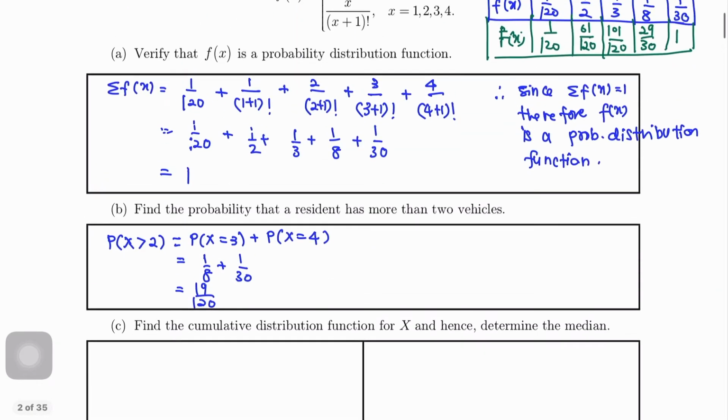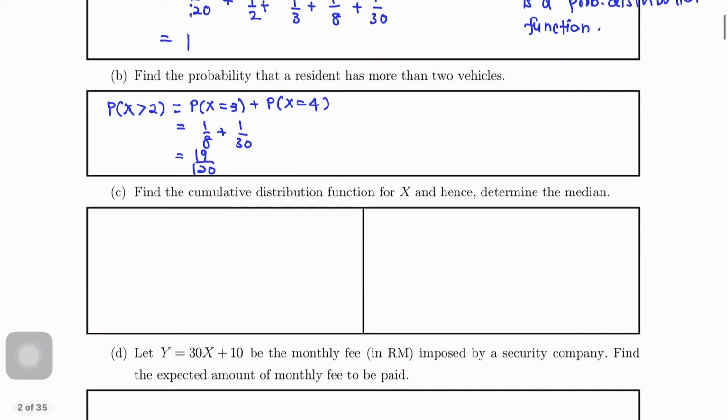Okay, so by referring to our Fx dan dia punya interval, so F besar cumulative mesti start dengan 0 for X less than 0, 1 over 120 for X between 0 and 1, then 61 over 120 for X between 1 and 2.